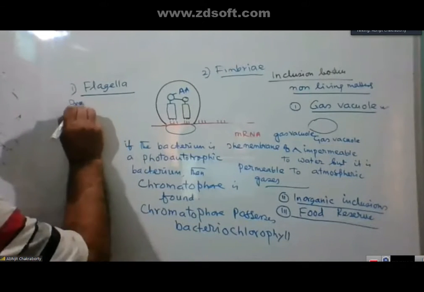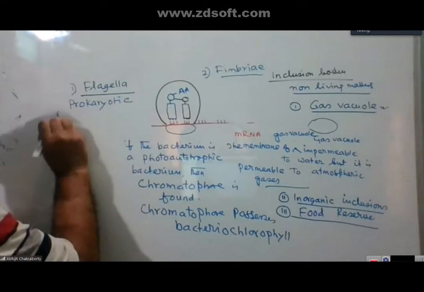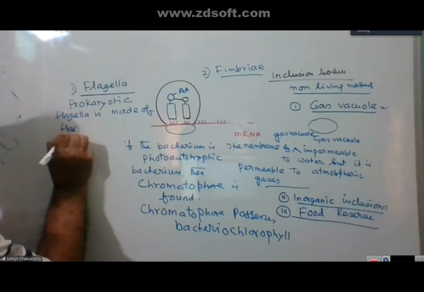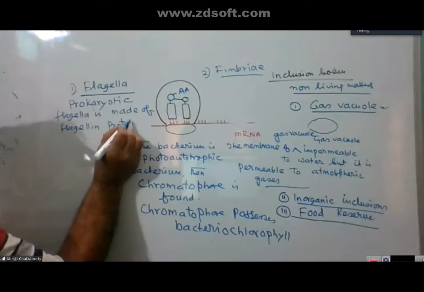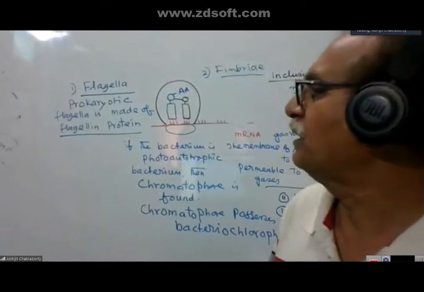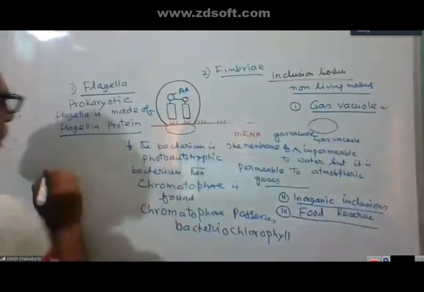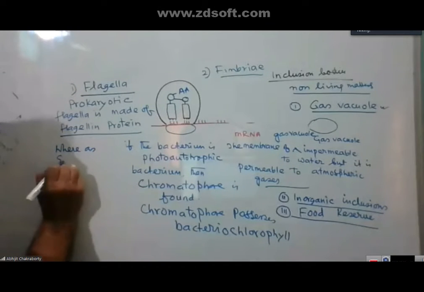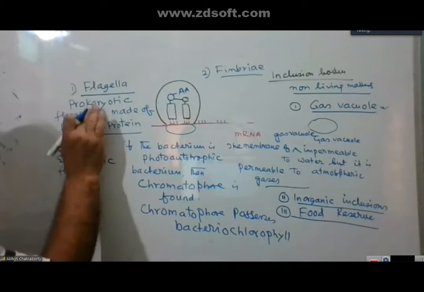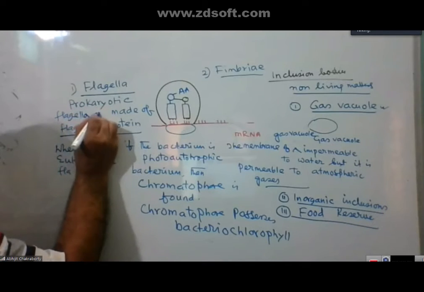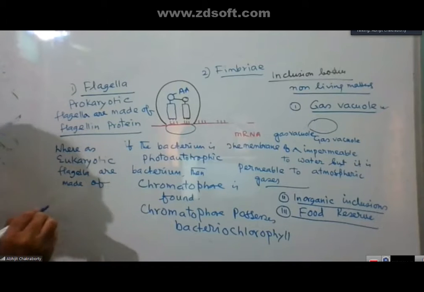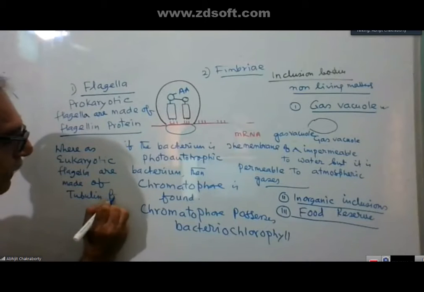In prokaryotic flagella, prokaryotic flagella is made of flagellin protein, whereas eukaryotic flagella are made of tubulin protein.